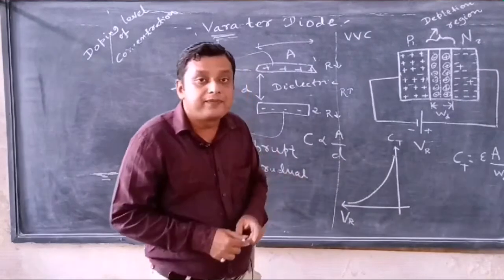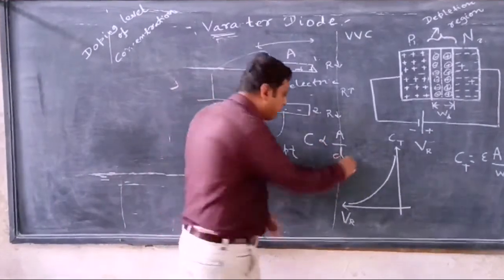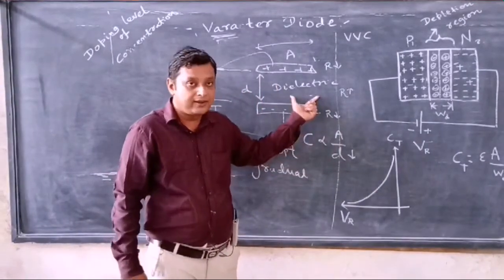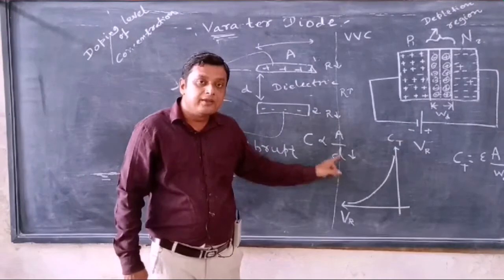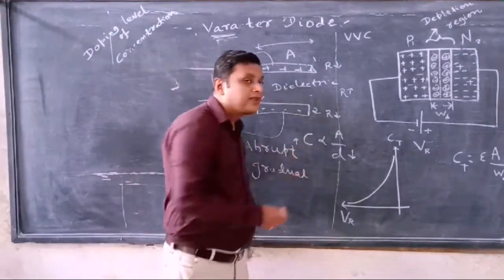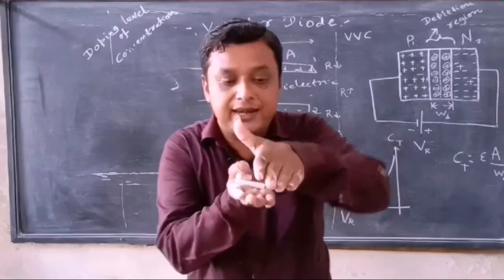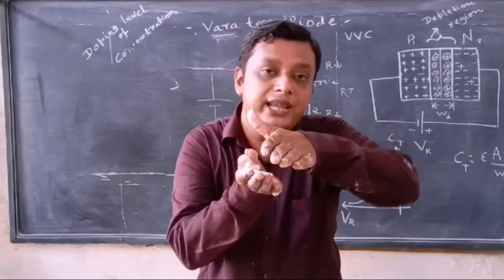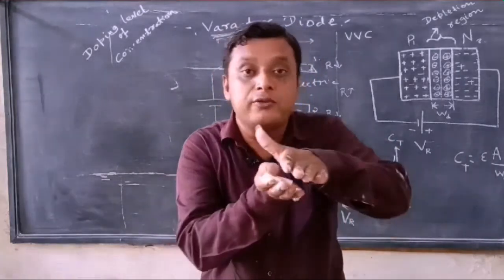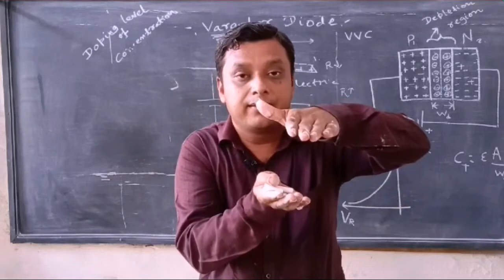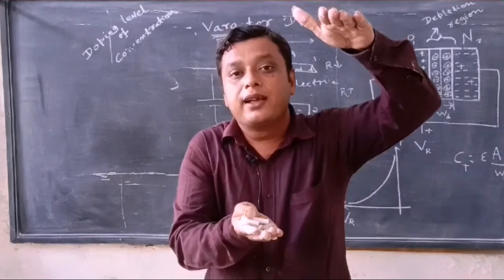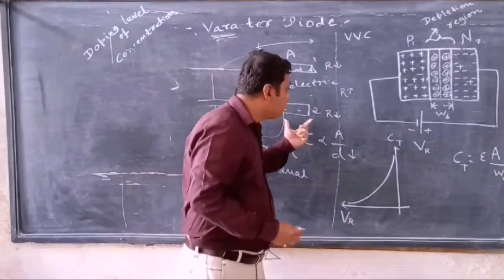If the separation is reduced, if I reduce the distance between these two plates, capacitance will increase. So if two plates are nearer to each other, they give high capacitance. If two plates are not close but far away from each other, compared to the earlier case, then it gives a lower value of capacitance.